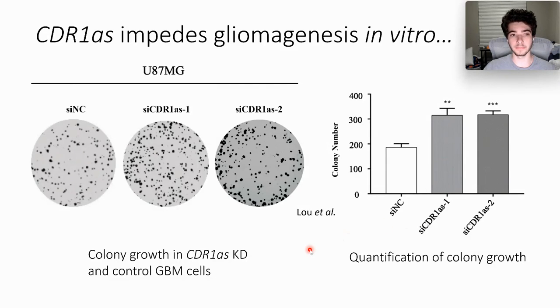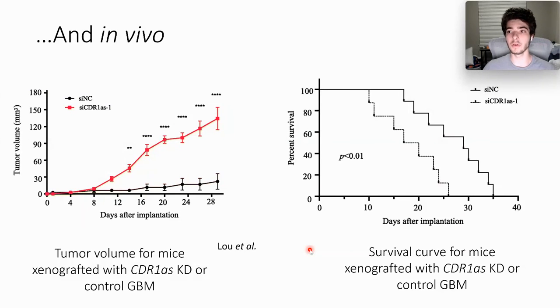And this same trend holds true in vivo in mice models, which is very exciting. And what this shows is that the tumor volume is significantly greater when CDR1AS is knocked down as compared to a control with normal levels of CDR1AS. And the same experiment has the survival curve. It's the Kaplan-Meier survival curve, and we see that in the control, the mice survive for much longer than in the CDR1AS knockdown mice.